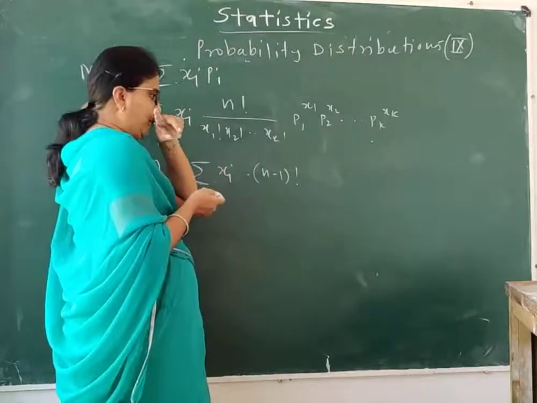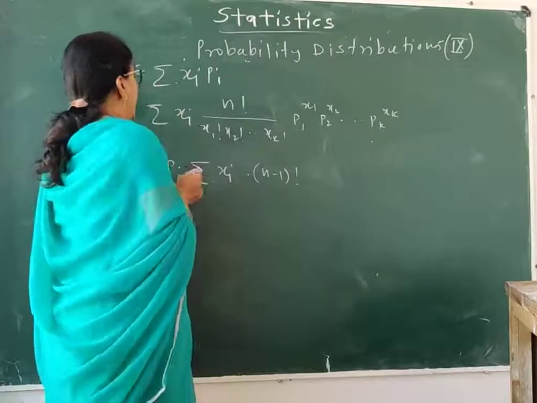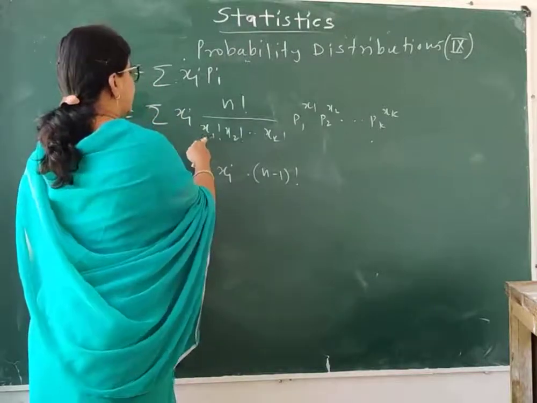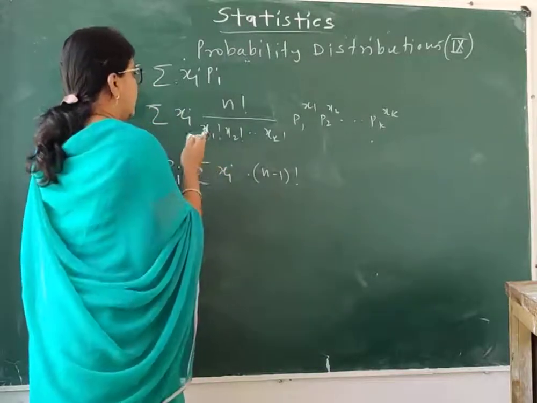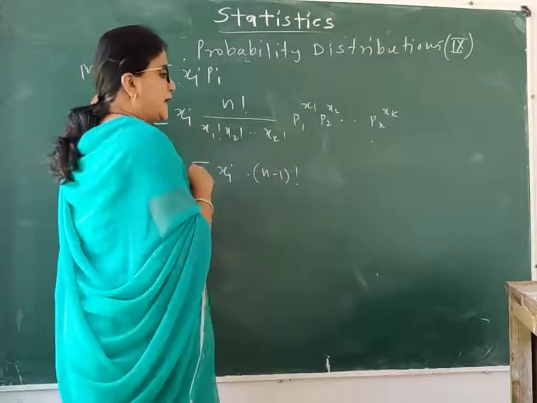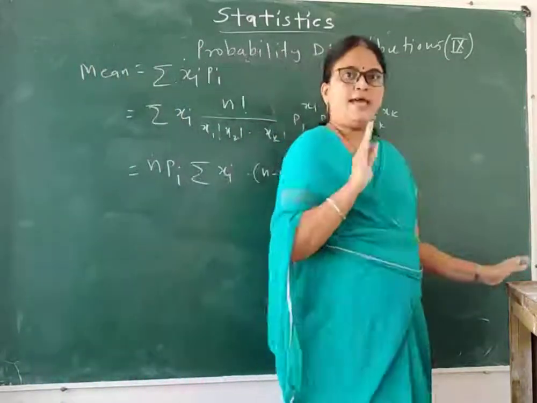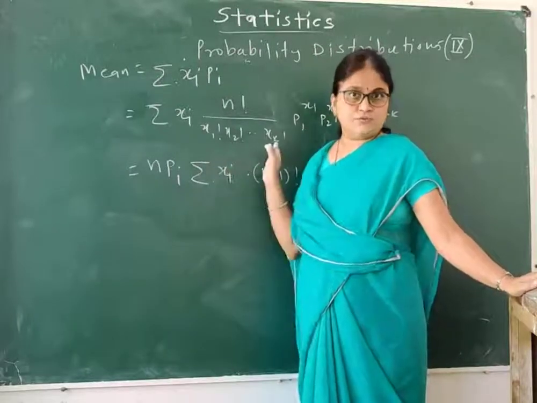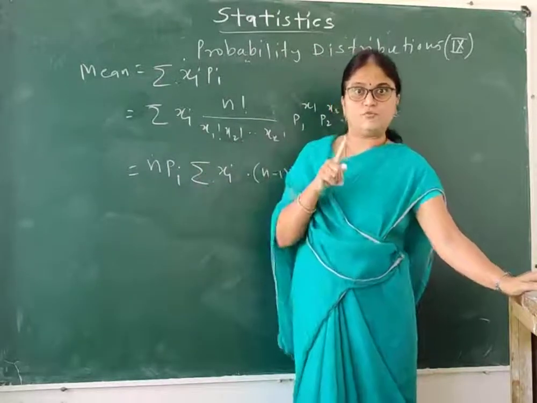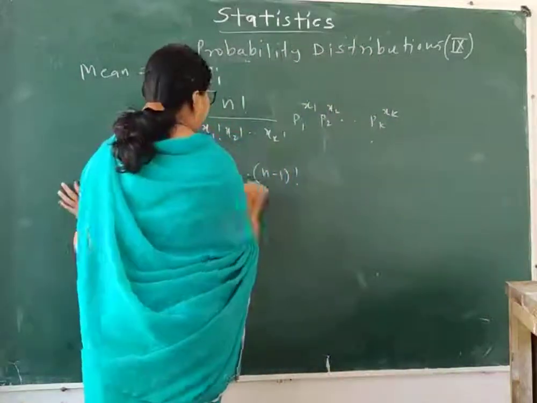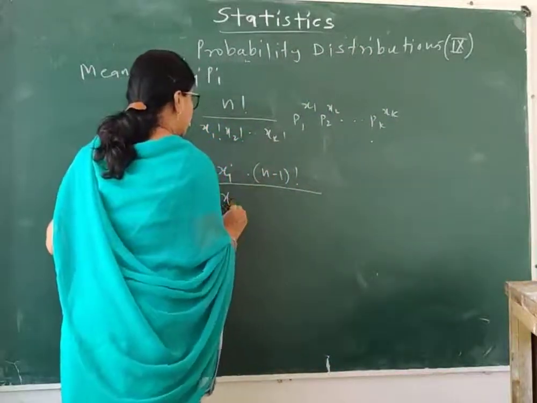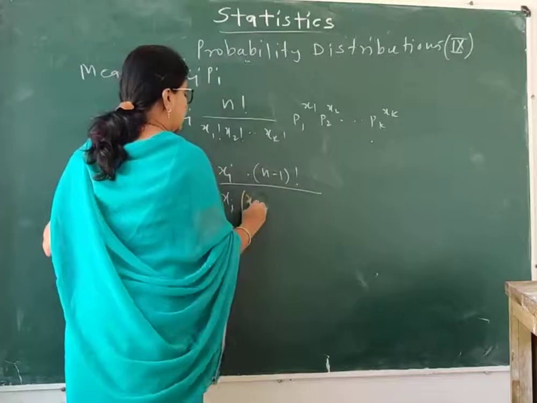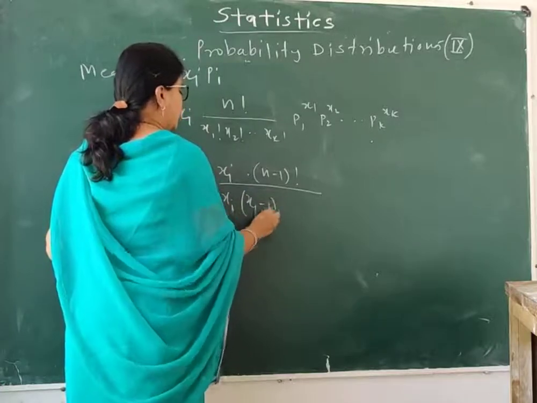Then I have, since x1 factorial, x2 factorial, xk factorial, we can write this as xi. Over here I can take one term common out of all these terms. So we can take xi common. So if xi is common, we can write this as x1 minus 1 factorial.